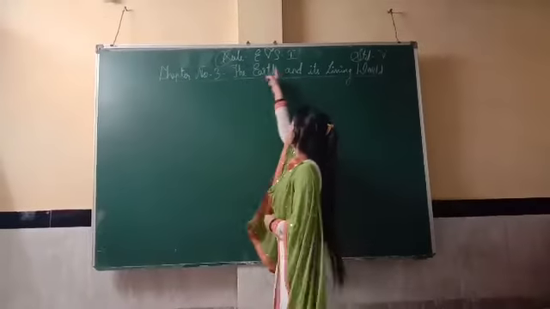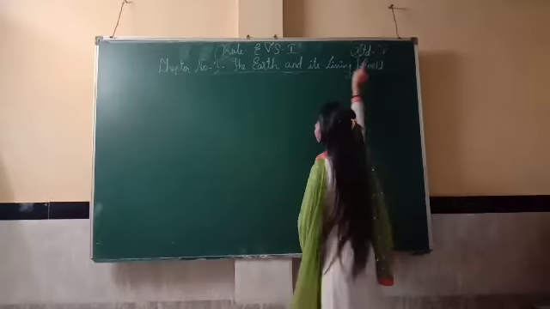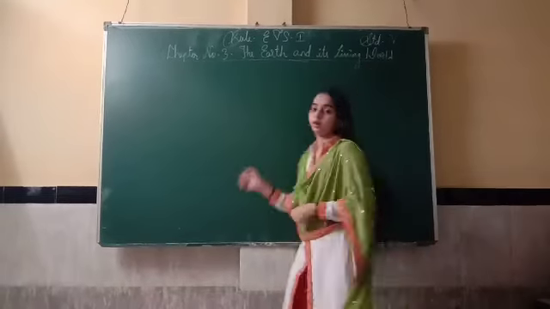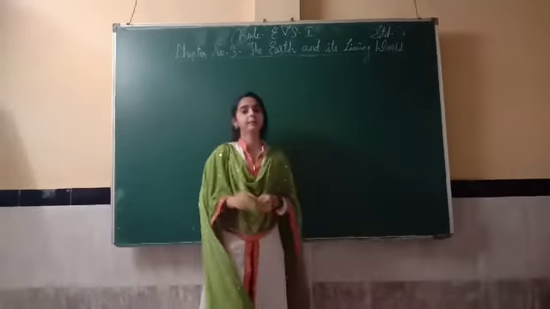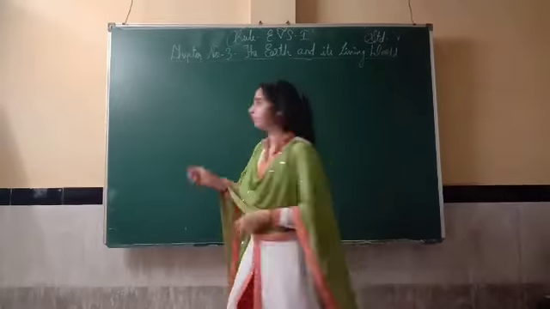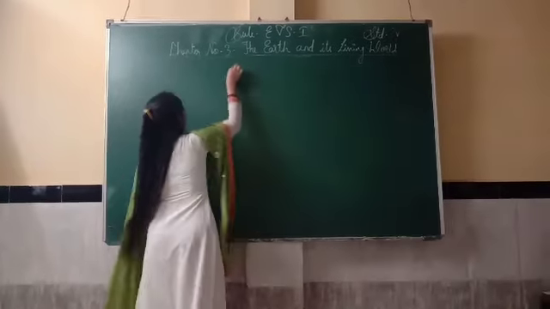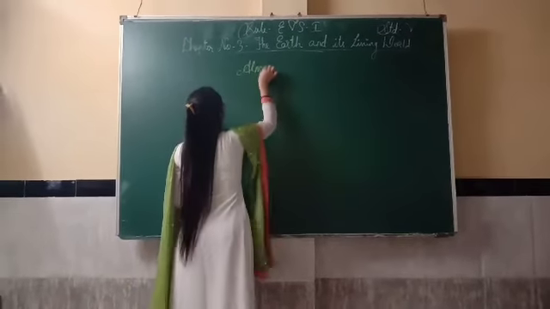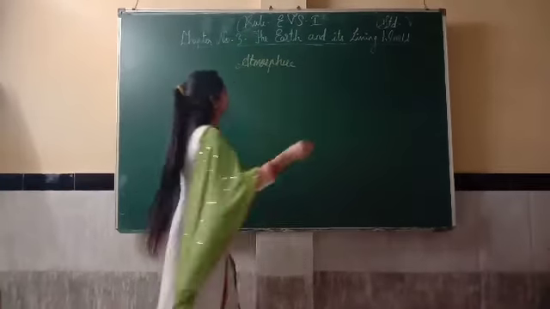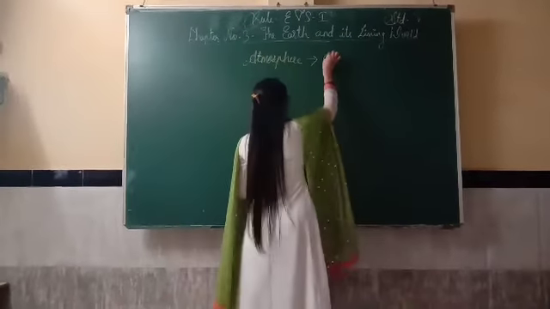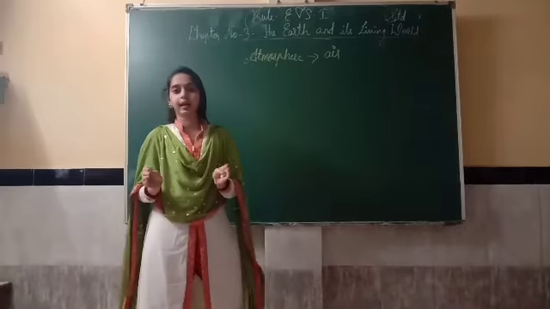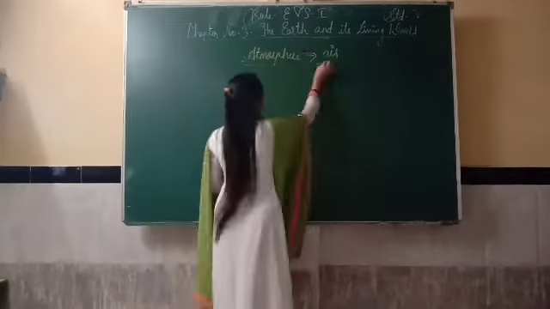Today we will do the subject EVS 1 of grade 5th and our chapter number 3 name is The Earth and its Living World. Last time we already completed our topics hydrosphere and lithosphere. Today we will do the topic atmosphere. What is atmosphere? Atmosphere is nothing but the envelope of air around the earth. It means the air present in the earth creates an atmosphere.